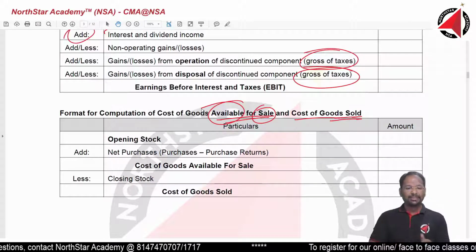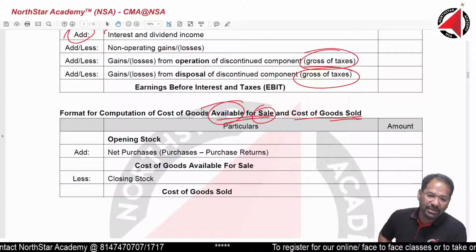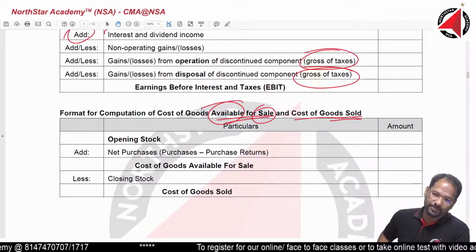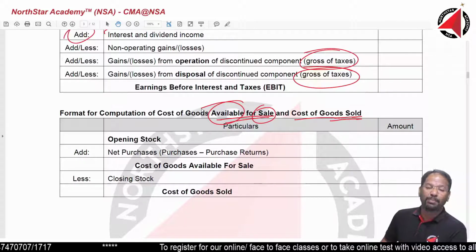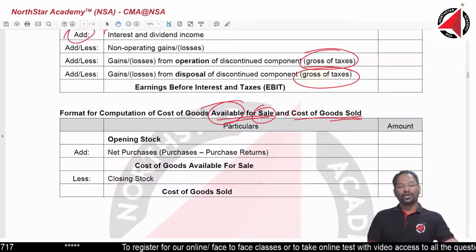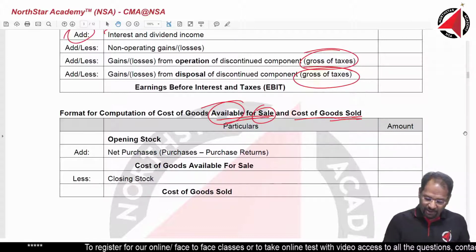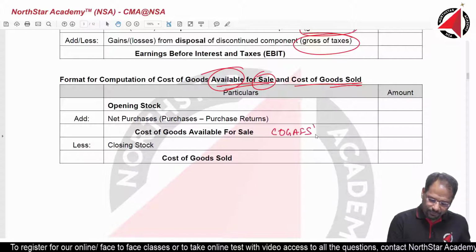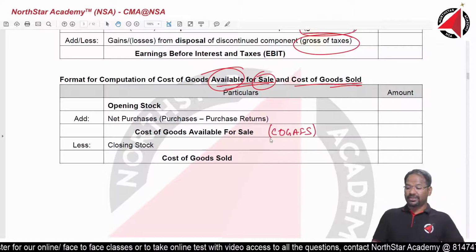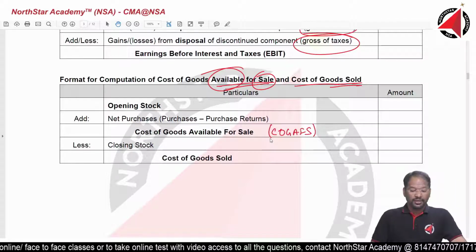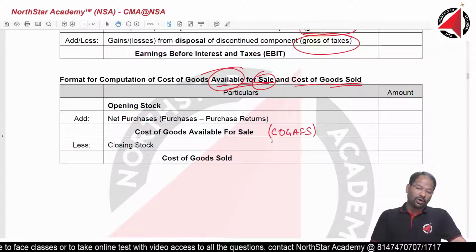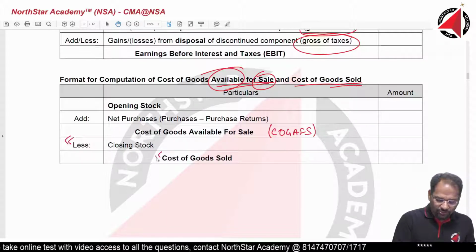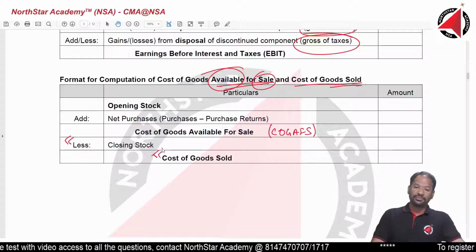So, the formula is very simple. Opening stock plus net purchases or production. If you are a producing company, then it will be net production. So, opening stock plus production or purchases, whatever you get, that is called cost of goods available for sale, or in simple words, COGAFS. When you see COGAFS somewhere, it is nothing but cost of goods available for sale. We subtract closing stock and we get cost of goods sold.